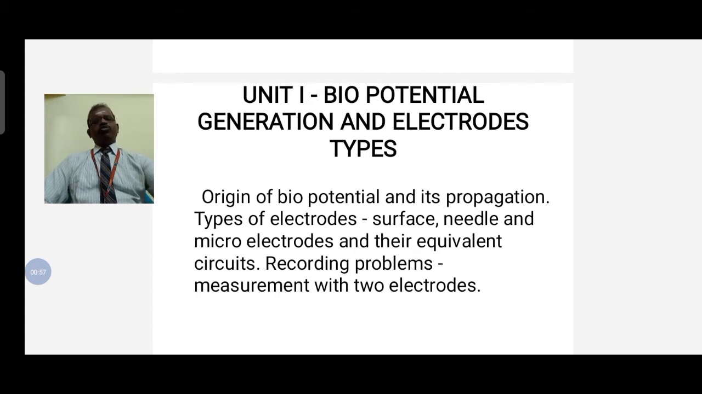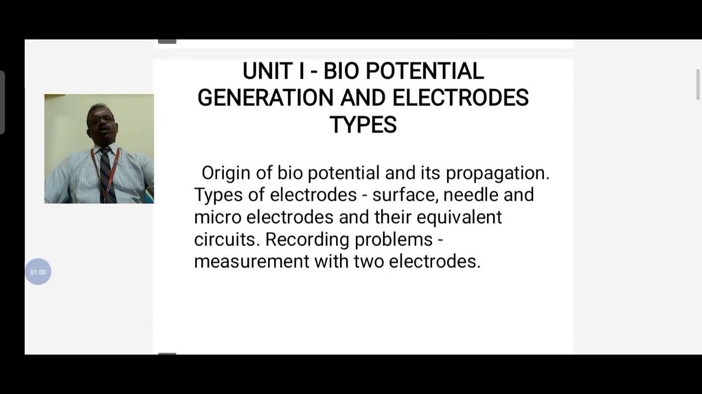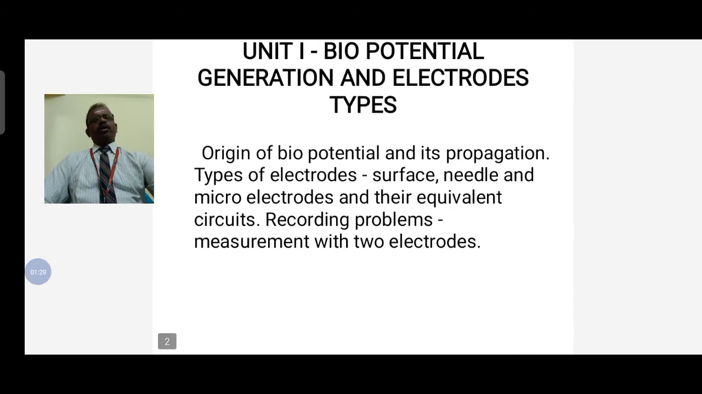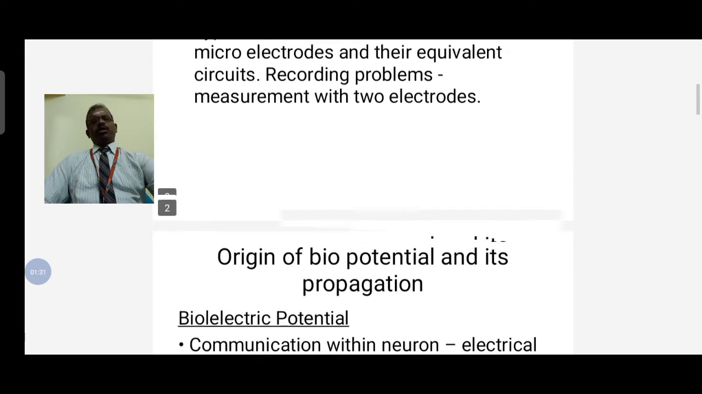Only 3 types of electrodes are in this unit. First one is surface electrodes, then needle electrodes and micro electrodes, and also the equivalent circuit of these 3 electrodes. Next, recording problems and measurement with 2 electrodes. These are the contents of the first unit.